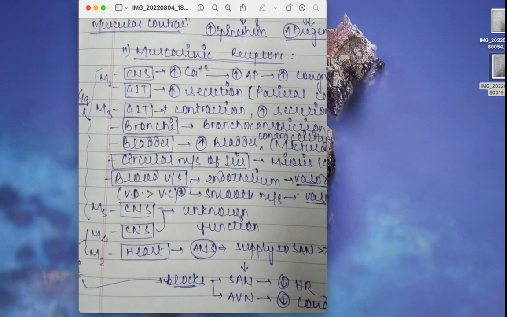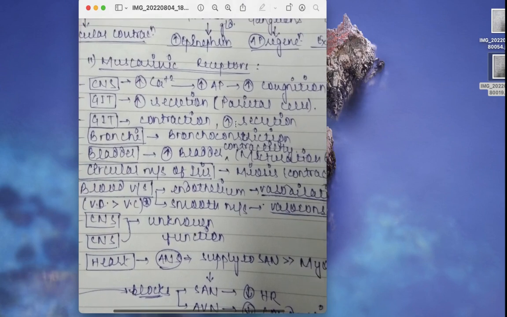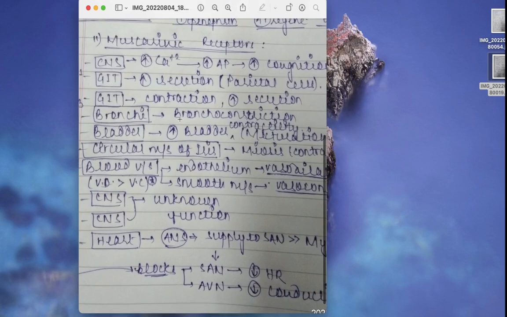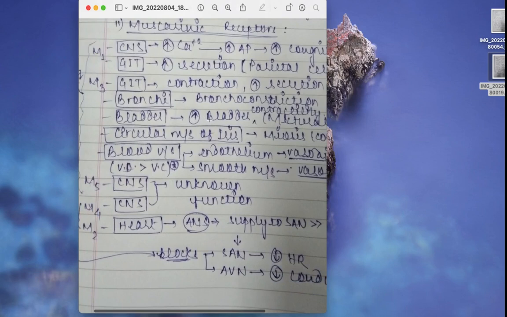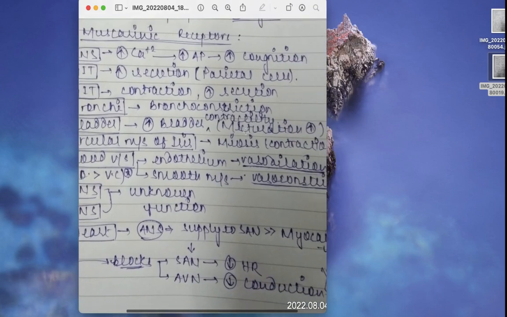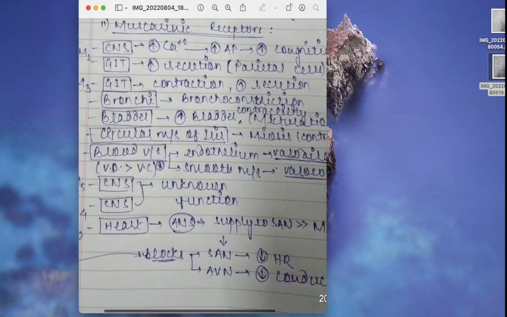Now, the M3 type. The M3 is located in various organs, so just remember this. This is very, very important. First, the GIT. It helps in contraction of the muscles, increases the peristalsis and increases the secretion in the GIT. In bronchi, bronchioles, in the lungs, it helps in bronchoconstriction. In the urinary bladder, it increases the bladder contractility and thus leads to the micturition reflex. The next one is located in the circular muscles of the iris.